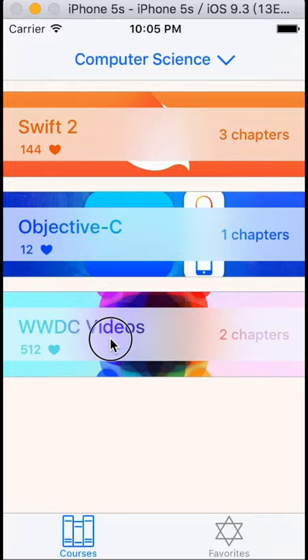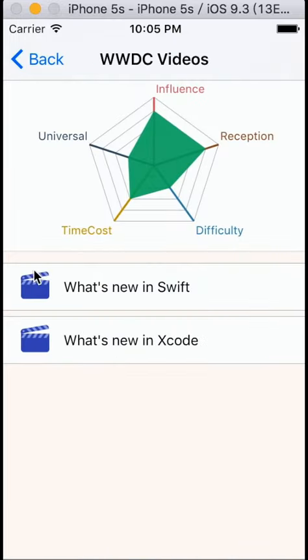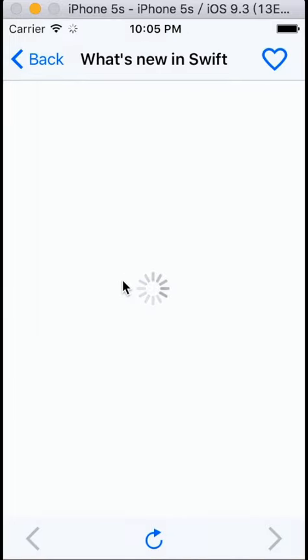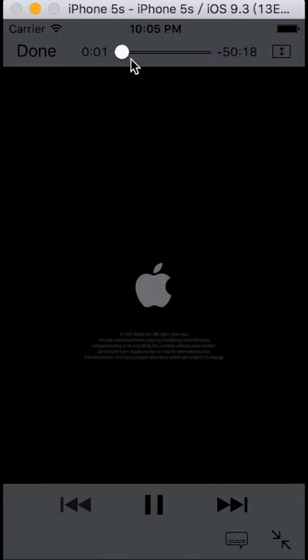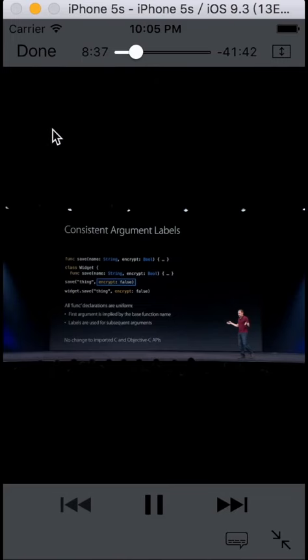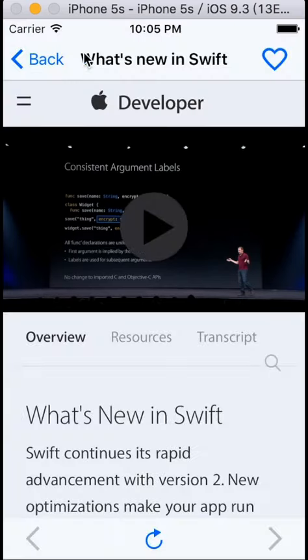And if you want to see some videos, what's new in Swift? It's quite convenient to learn by videos in our app. Like it.